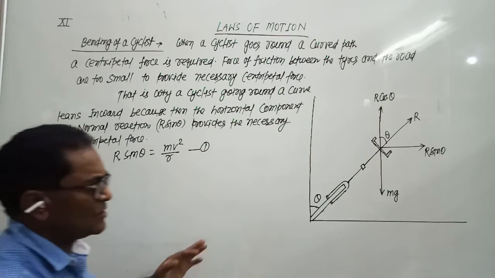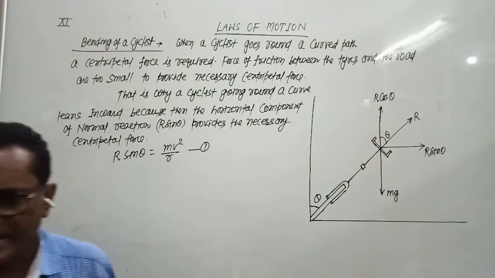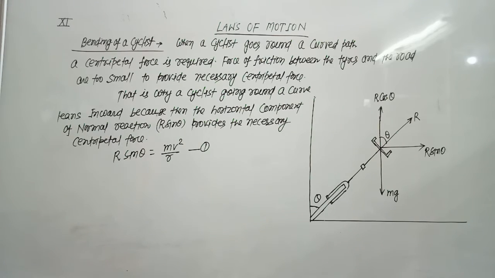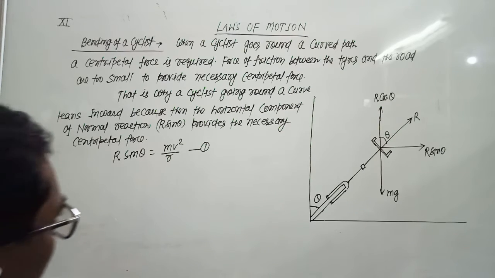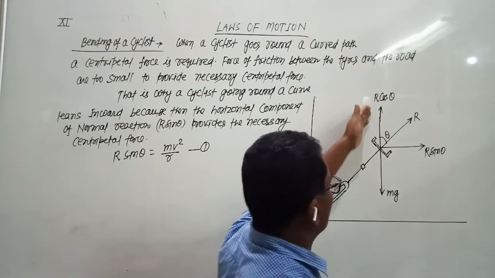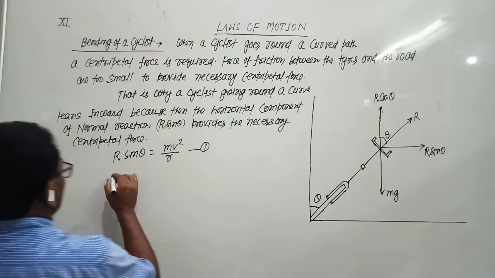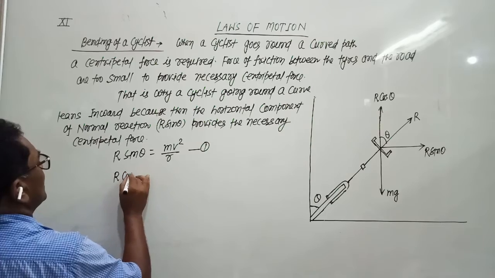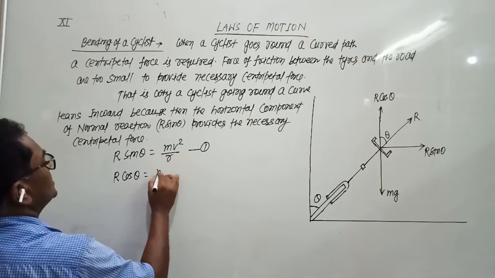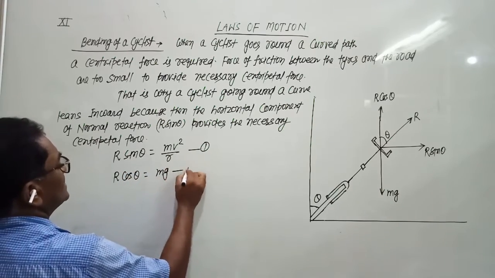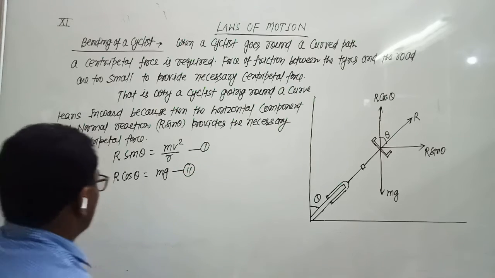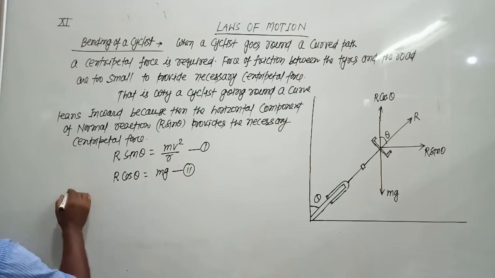R sin theta, the horizontal component of the normal reaction, balances the centripetal force mv square by R, and the vertical force R cos theta is equal to mg. Name it the second equation and divide first by second.